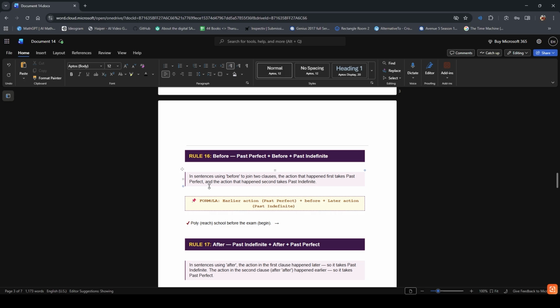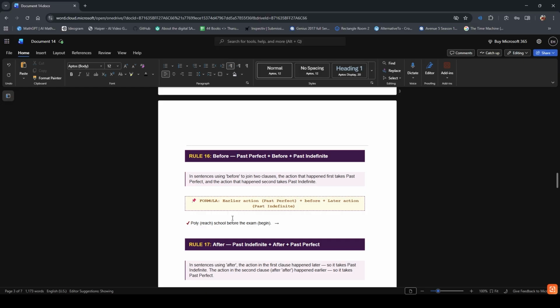Think of it as a timeline. The farther back in time, the more past the verb gets. The formula in this case is: earlier action, past perfect, plus before, plus later action, past indefinite.